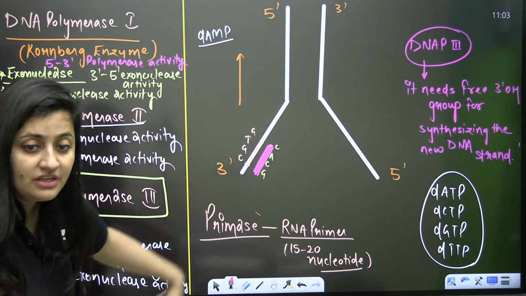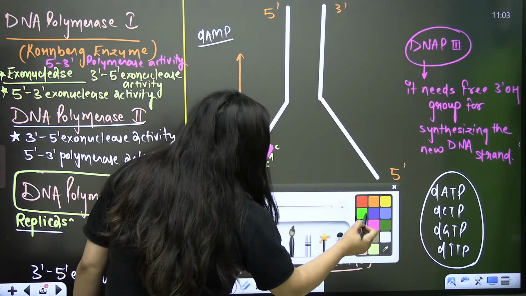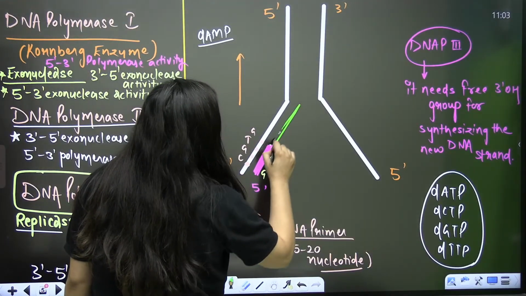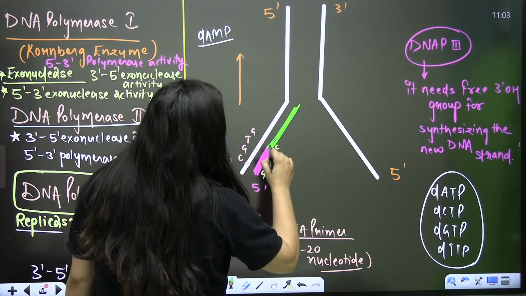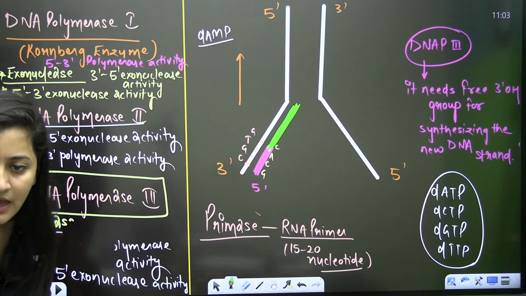And your DNA polymerase will take over the role, and it will start synthesizing the new strand of your DNA. Are you getting my point?